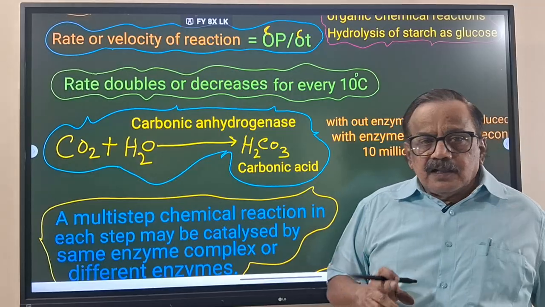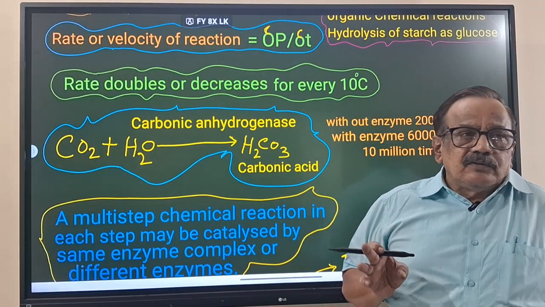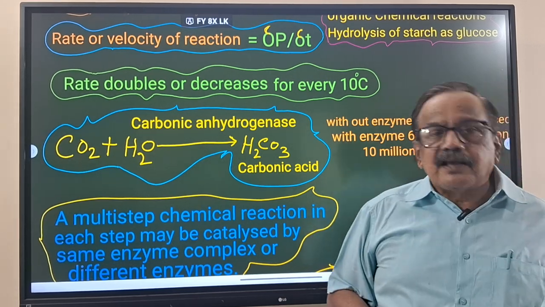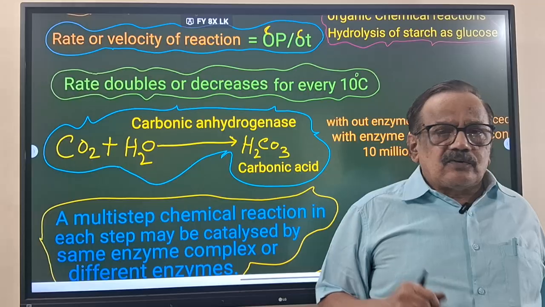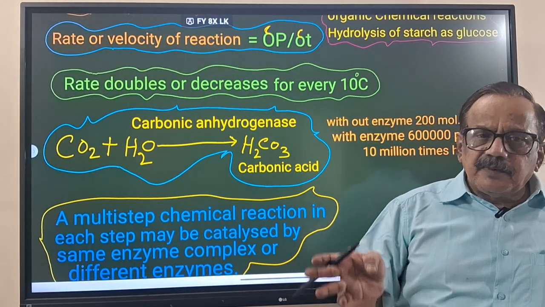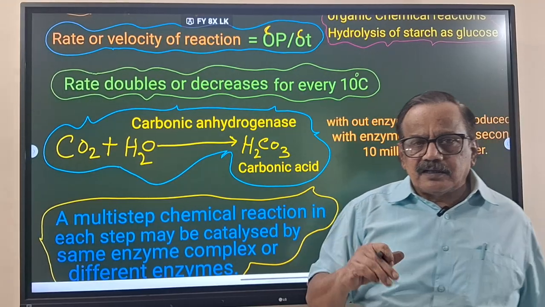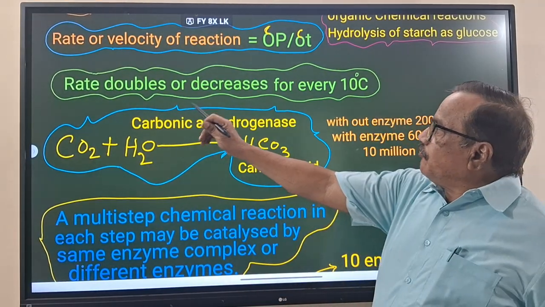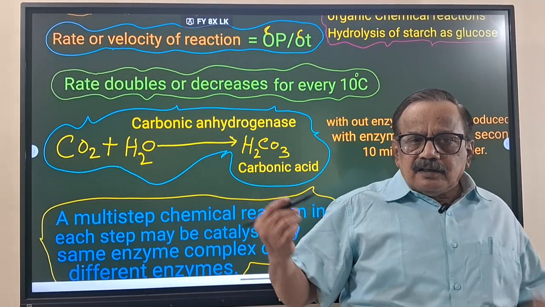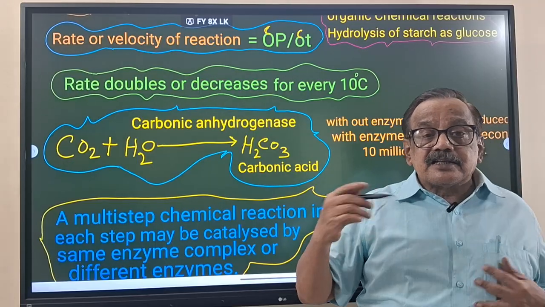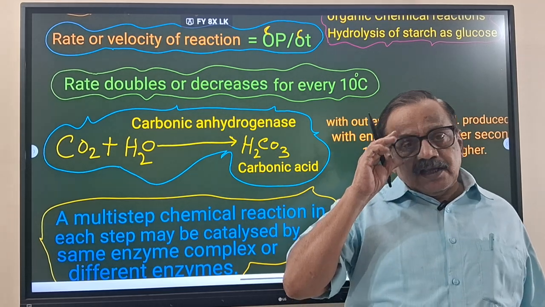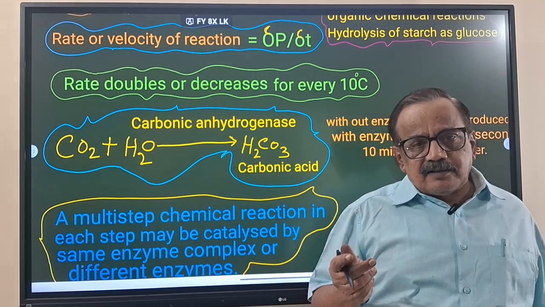Now, there is a thumb rule, a general rule, for how much the reaction depends on the temperature. Thumb rule means the main rule, whether it is inorganic or organic matter, the enzyme reaction or an inorganic catalyst, whatever it may be. They will follow this rule: every 10 degrees centigrade you increase, the reaction speed will become double. This is the most important bit for the NEET. Every 10 degrees centigrade, it will become double.